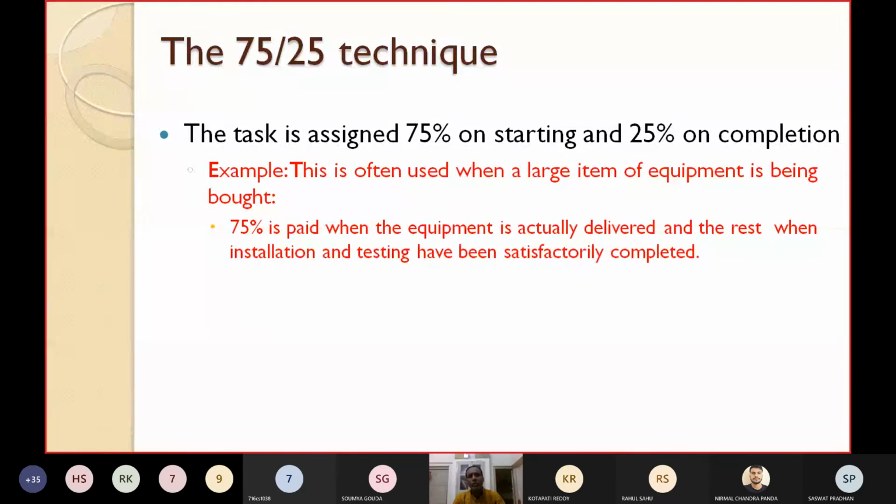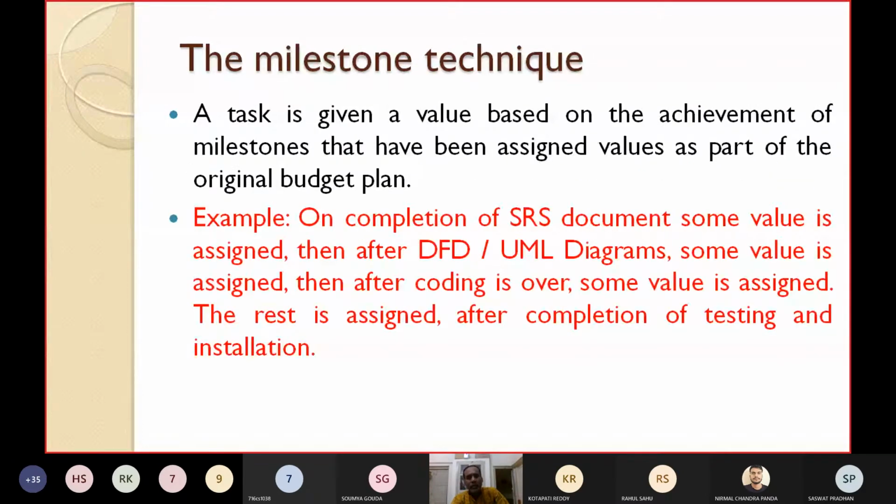So this is often used when a large item of equipment is being bought. Maybe 75% is paid when the equipment is actually delivered, and the rest when installation and testing have been satisfactorily completed. The next technique is the milestone based technique. As its name suggests, here we have to assign some value based on some achievements. A task is given a value based on the achievement of some milestones that have been assigned values as part of the original budget plan.